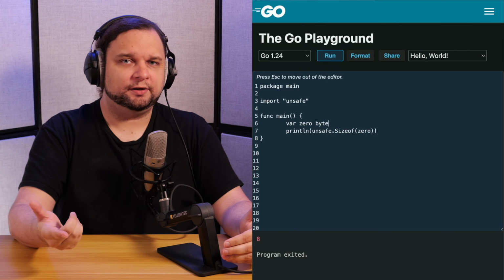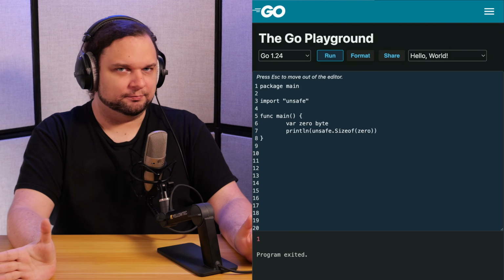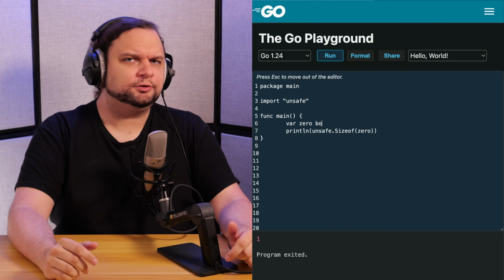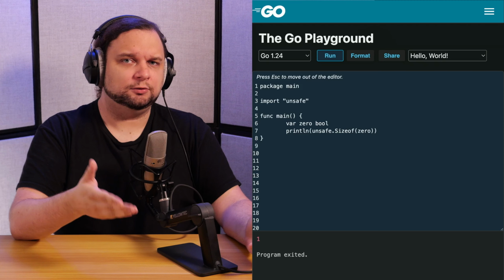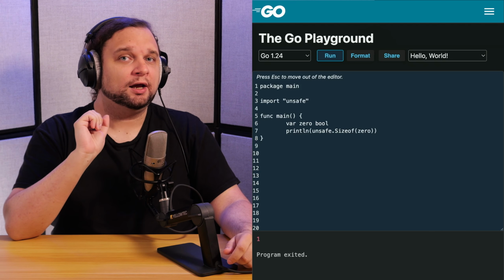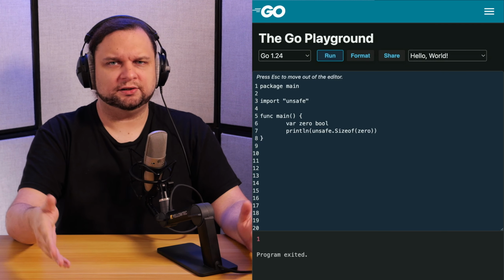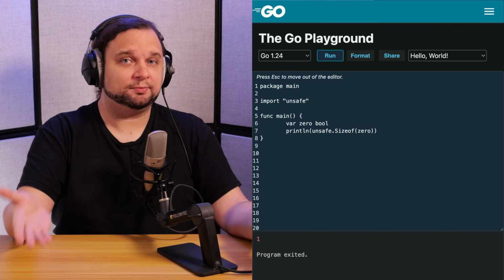If I check the size of a byte, no surprise, it's 1. A byte is indeed a byte everywhere. But we can do better, right? A bool should only be 1 bit of data. You only need 1 bit to store true or false. So if we check the size of a bool, it's still a byte. And that's not a consequence of Sizeof measuring in bytes and rounding up. A bool legitimately takes up 8 bits of data.